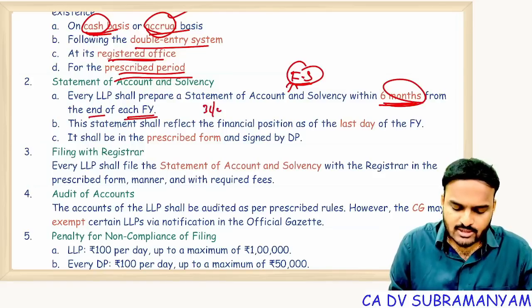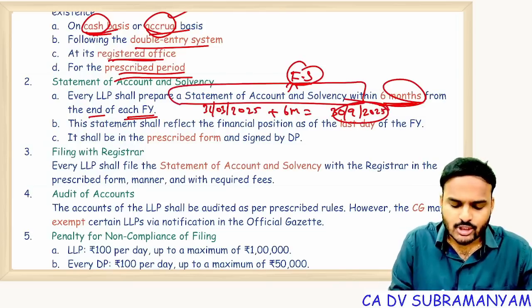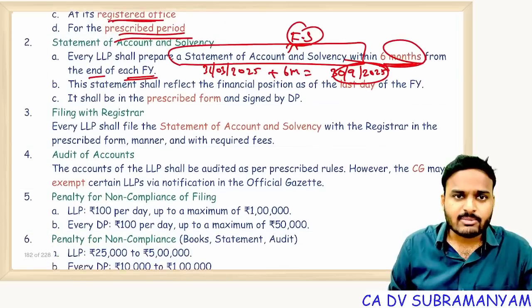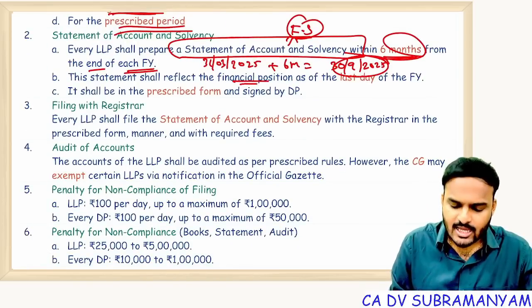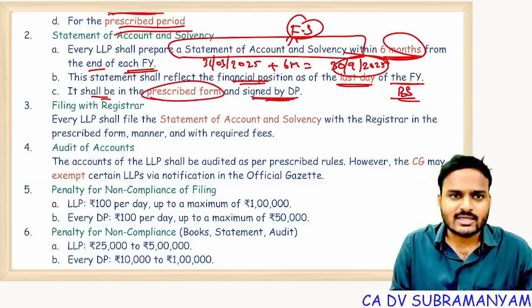So 31st March, recent financial year, 31st March 2025, add 6 months, by 30th September 2025, financial statements, that means statement of account and solvency shall be prepared. This statement shall reflect the financial position as on the last date of the financial year. Balance sheet, nothing but it shall be in prescribed form and signed by designated partner.